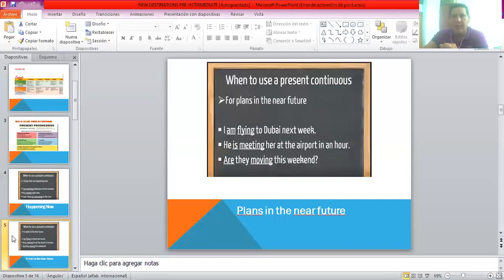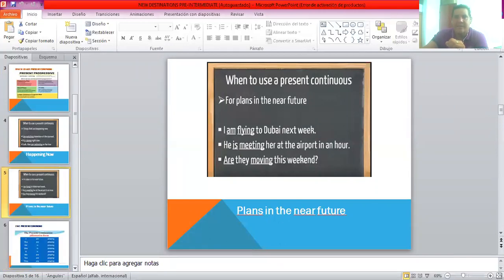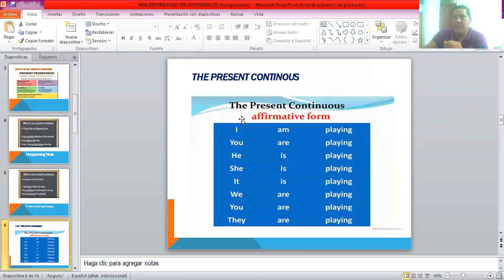Okay, don't get too complicated with this. It's just that simple. There are some other things that we're going to touch, but we're going to do that in a future class. Okay, something to keep in mind when you use present continuous in the affirmative form is that you remember the verb to be, and then the verb with the ing form. So I: am, the verb to be, the verb, and the ing form. She, another pronoun: is, the verb to be, and the activity or what she's doing at that moment, plus ing.